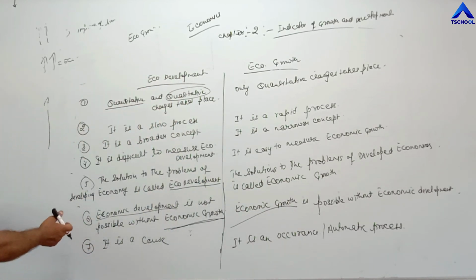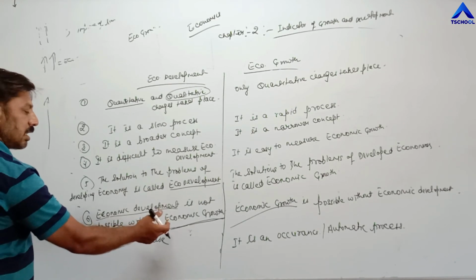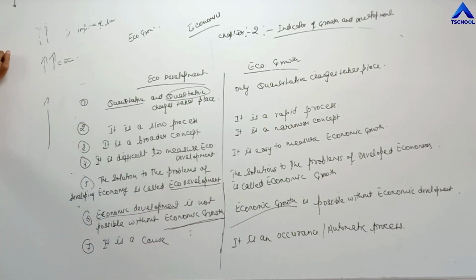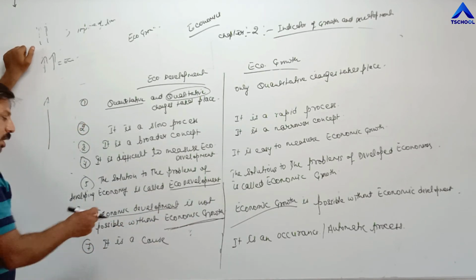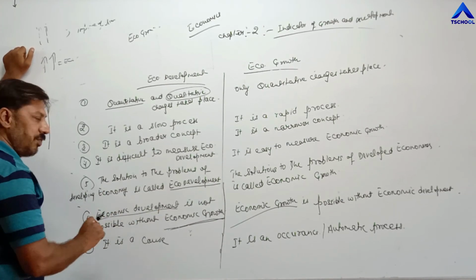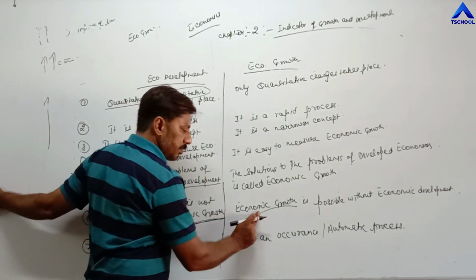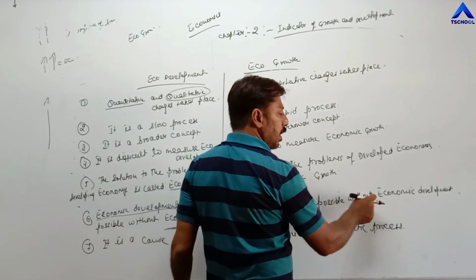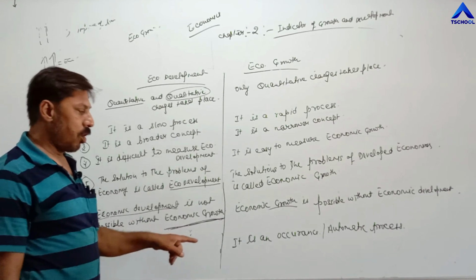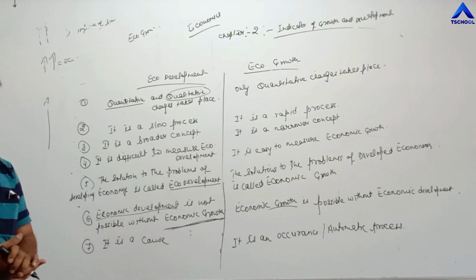And next, sixth, economic development is not possible without economic growth. Means till national income does not increase, till per capita income is not increased, it is not possible for an economy to bring economic development in their economy. So economic development takes place only when economic growth takes place. But economic growth is possible without economic development. And last one is, it is a cause and it is an occurrence or automatic process. So these are all about economic development and economic growth.